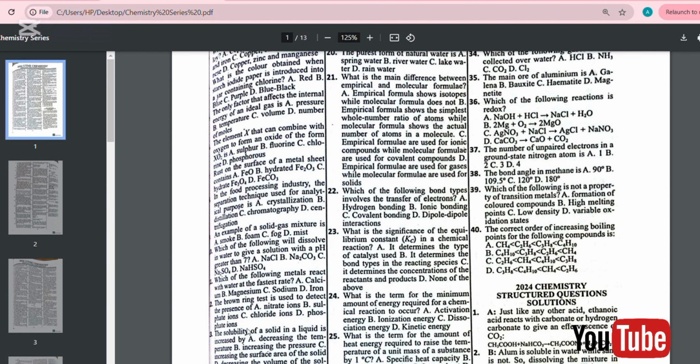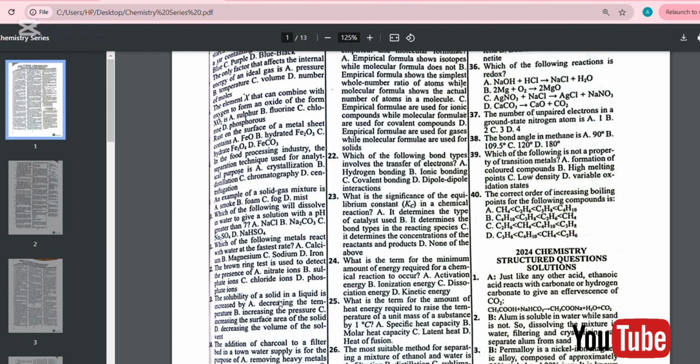Number 13. The solubility of a solid in a liquid is increased by A, decreasing the temperature, B, increasing the pressure, C, increasing the surface area of the solid, D, decreasing the volume of the solvent. The answer is C. Increasing the surface area of a solid allows more particles to come into contact with the solvent, making it easier to dissolve.